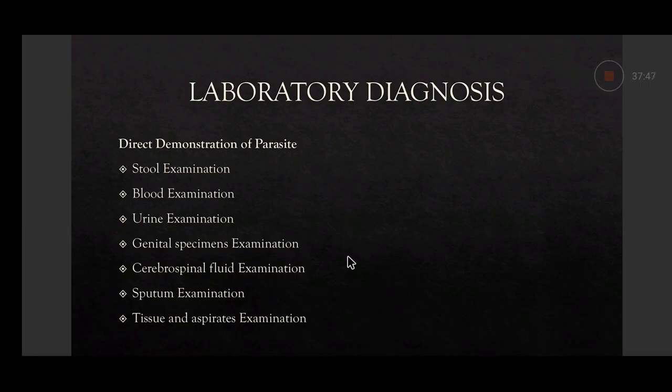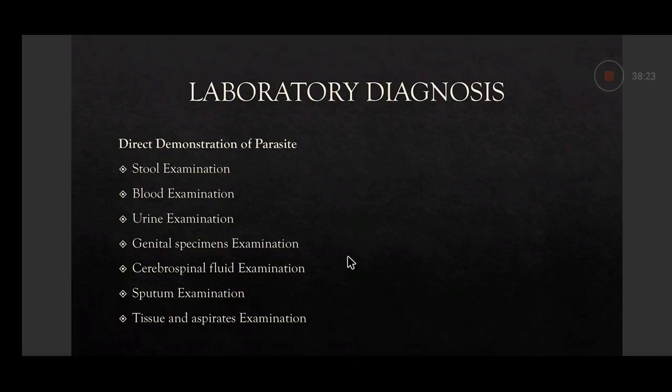Then comes the blood examination. Blood examination is useful only for those parasites which are present in the blood, like malarial parasite. Malarial parasite is one example. You take the blood, make the blood film on the slide, fix it, stain it, and examine for different stages of the parasite, Plasmodium species. This blood examination is also useful for Leishmania donovani, causative agent of Kala-azar.